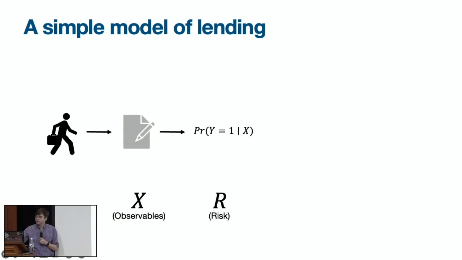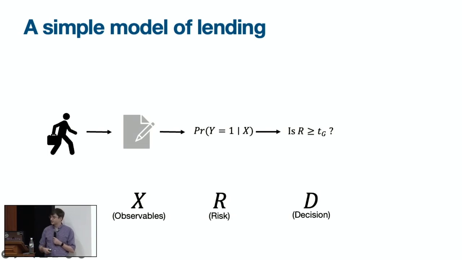The bank is then going to use this information to estimate the loan applicant's probability of repaying their loan. We don't need this assumption, but just to keep things simple for this talk, we're going to assume that the bank does this perfectly. And then the bank has to make a decision about whether or not to make the loan.